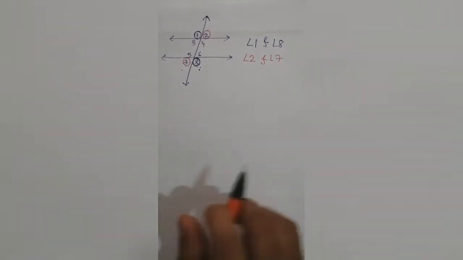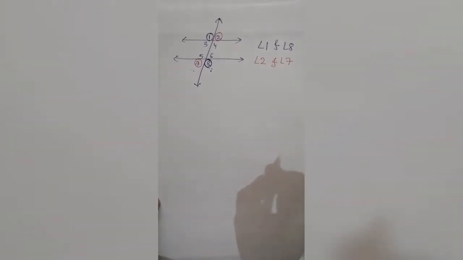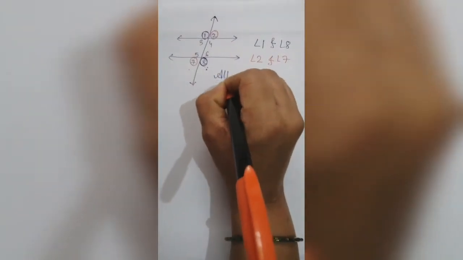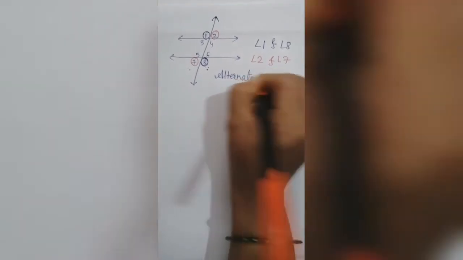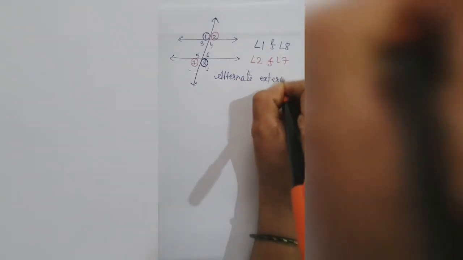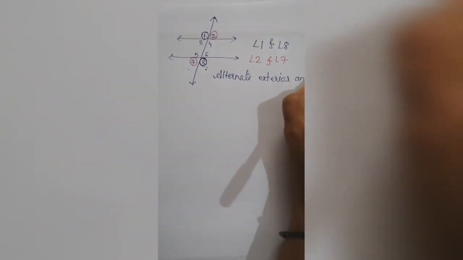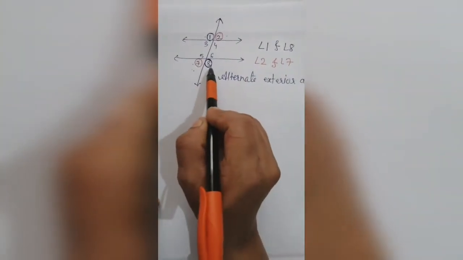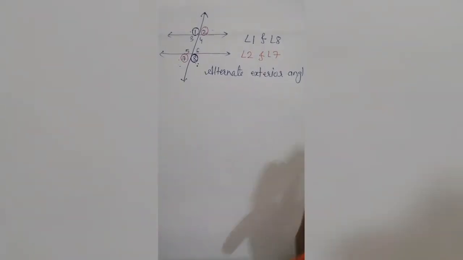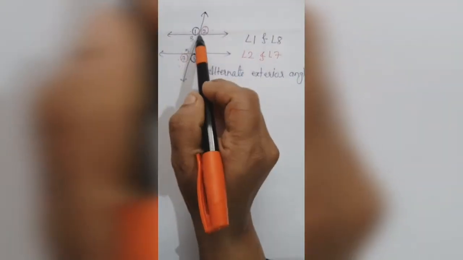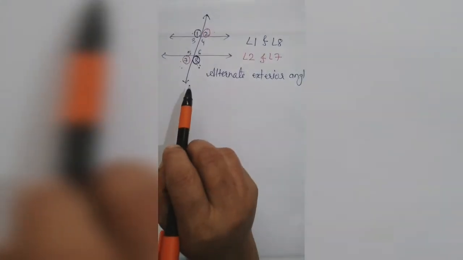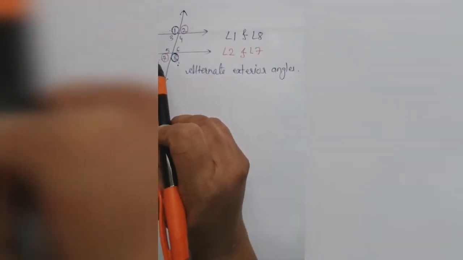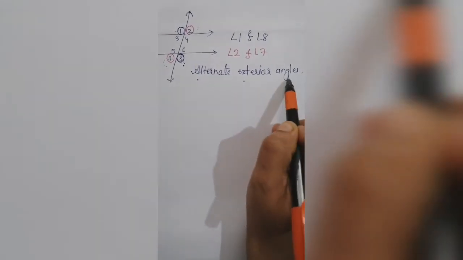These two pairs are called alternate exterior angles. Basically they are exterior, 1, 2, 7 and 8 are called exterior angles. Clear? But 1 and 8, 2 and 7, see, they are on opposite sides of the transversal, and that's why they are called alternate exterior angles.